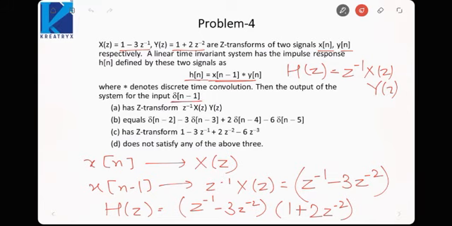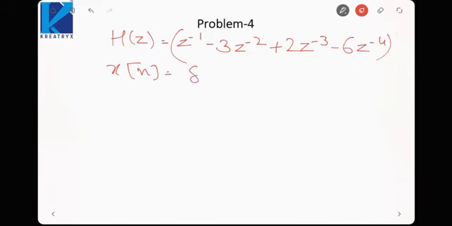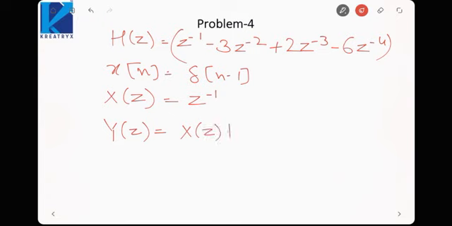We need to find the output. Now X(z) would be z^-1 by the time shifting property. I know Y(z) would be X(z) into H(z). Okay, this would be my Y(z).